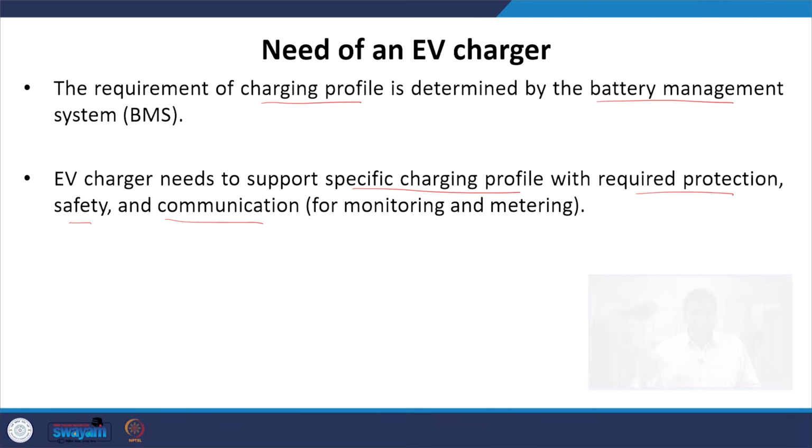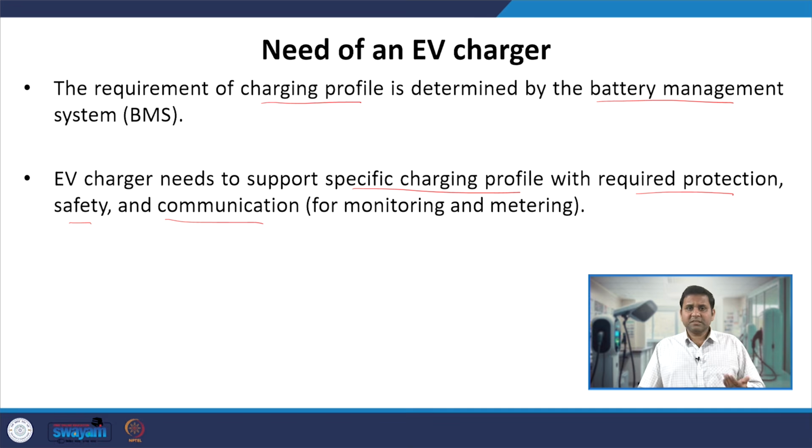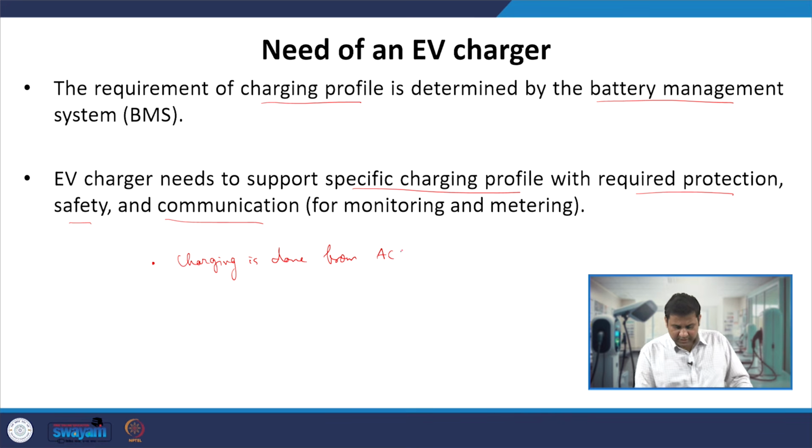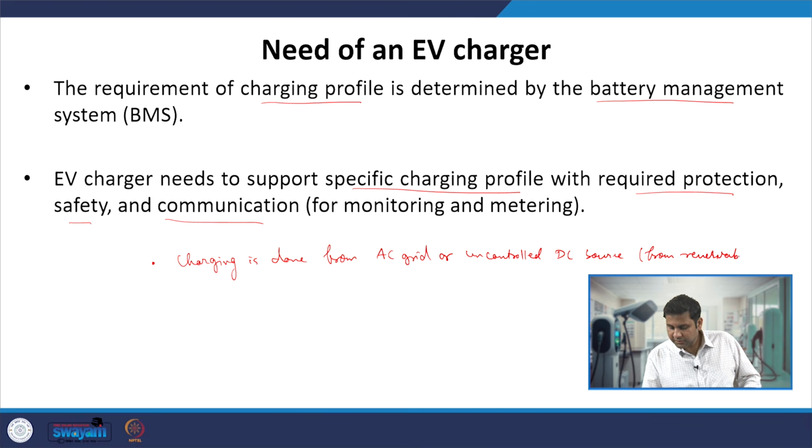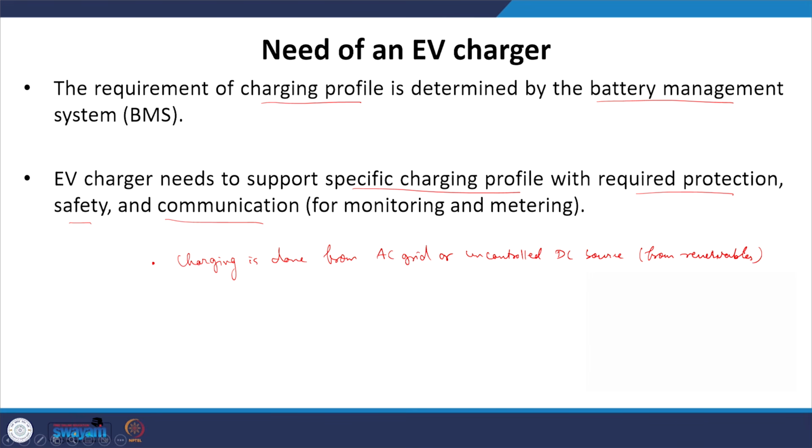Also, at a more top level, the EV chargers are being used because the charging is done from an AC voltage source or grid, the AC grid we can say, or sometimes an uncontrolled DC source from renewables like solar, as one example.